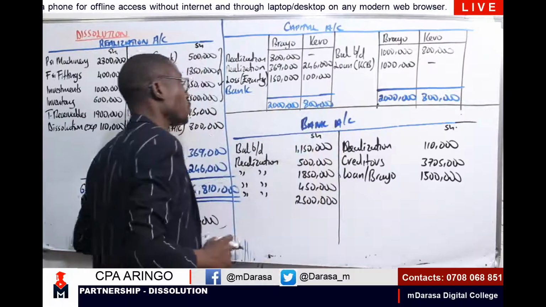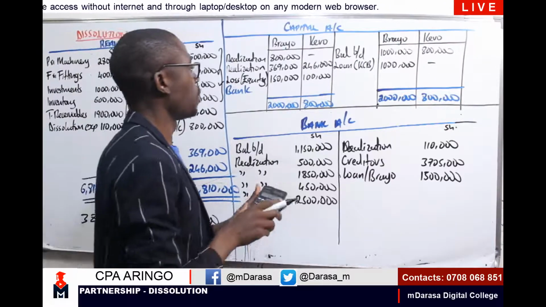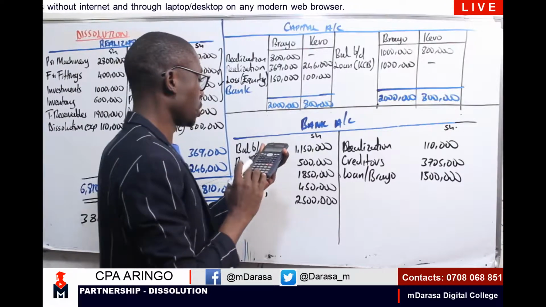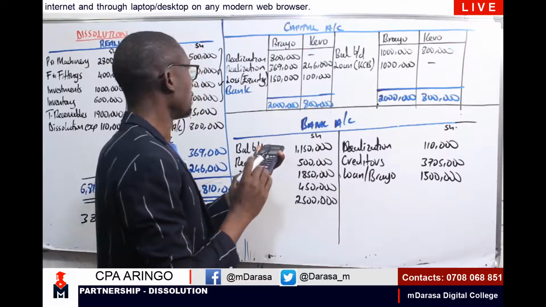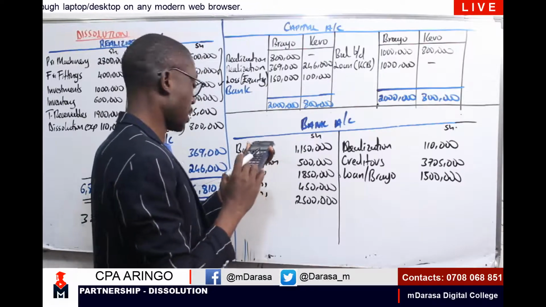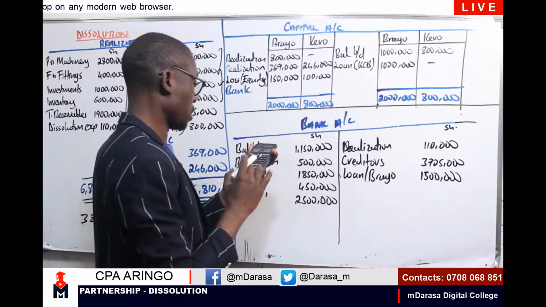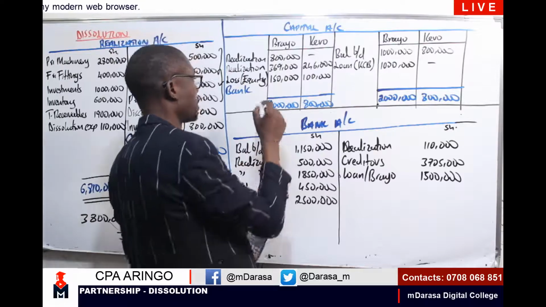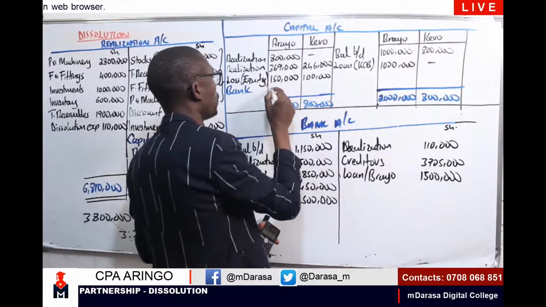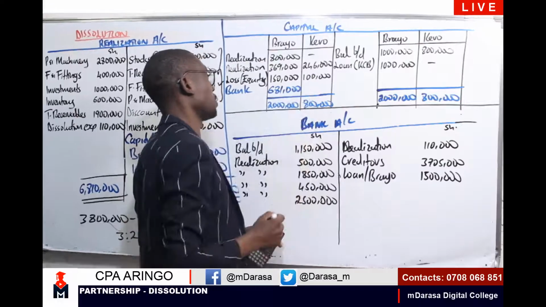With how much, my good students? Like for Brayo, I'll be having a figure of how much? I'm having 2 million minus 800,000 minus 369,000 minus 150,000. So I'll be having a figure of 681. So Brayo will be paid by the business a figure of 681,000.